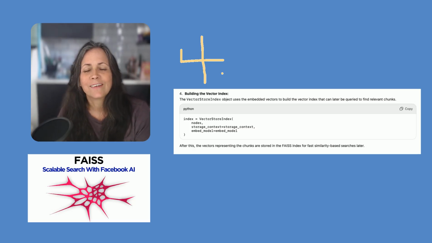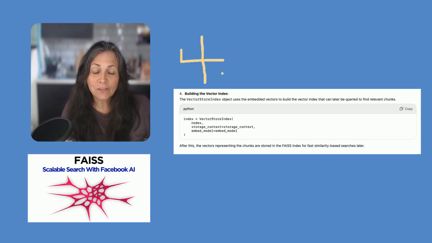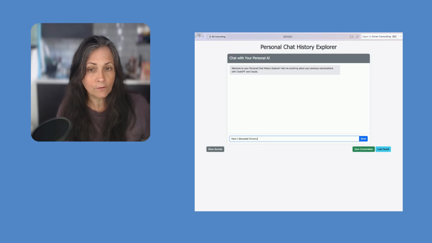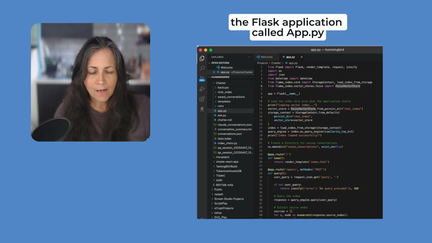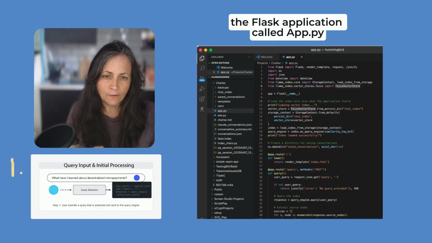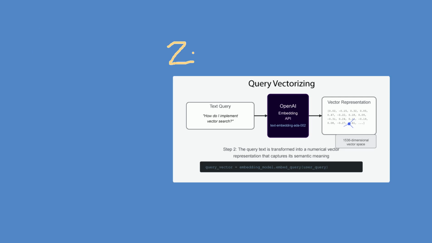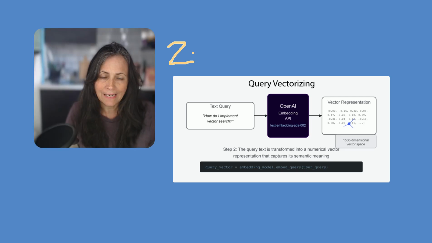Then when you go to this, so this personal chat history explorer is also built with Python. What we're doing when we type in the chat is we are sending out to OpenAI's embedding API to vectorize, turn those words into numbers, and send it back to our local application.